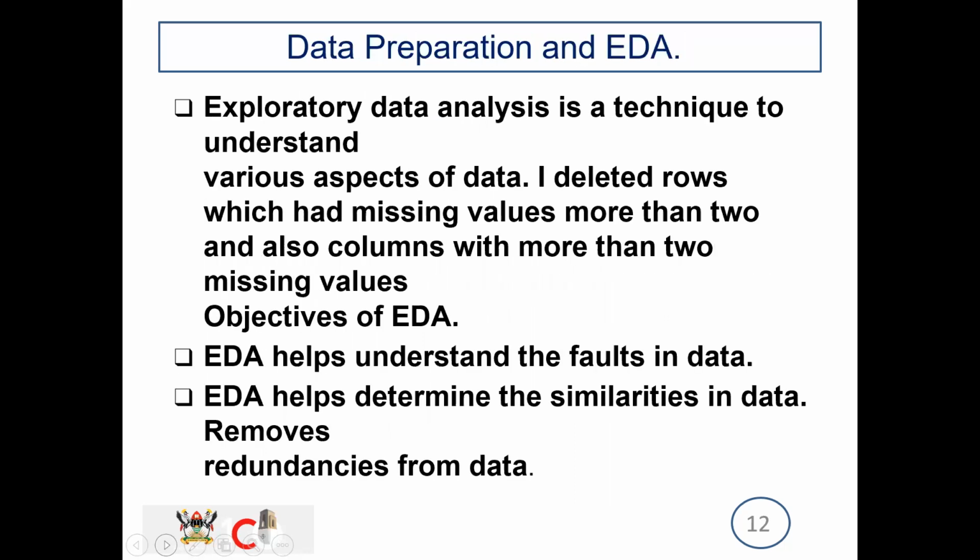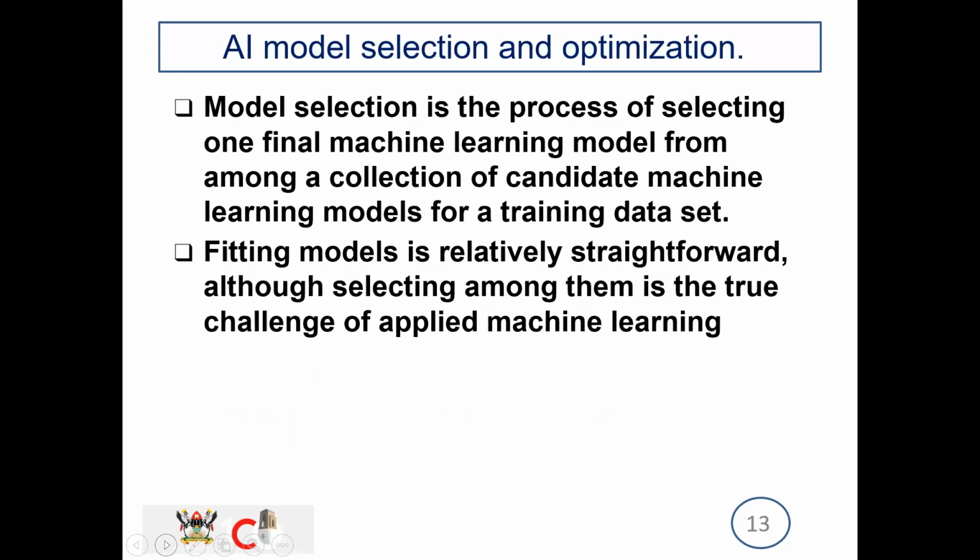And then here we have the data preparation and exploratory data analysis. EDA is a technique used to understand various aspects of the data. You delete rows which have missing values more than 2, and also columns with more than 2 missing values. That's what you do in order to make your data better. One of the objectives is that it helps understand the faults in the data, and it also helps determine similarities and remove redundancies.